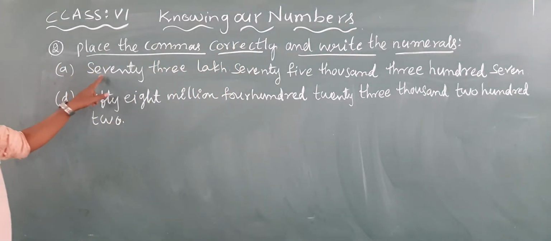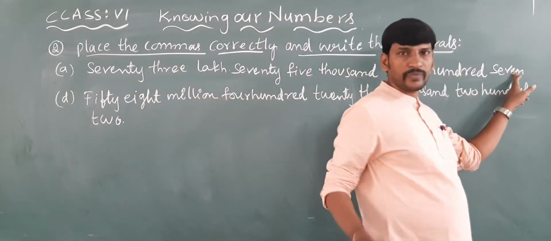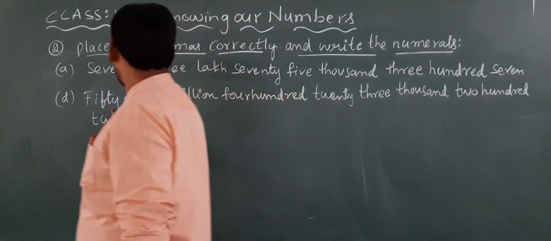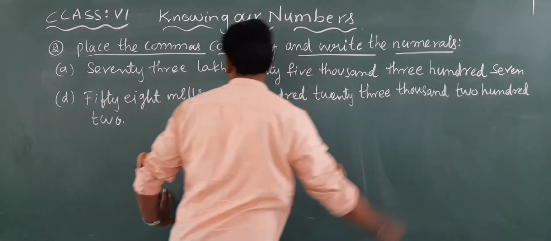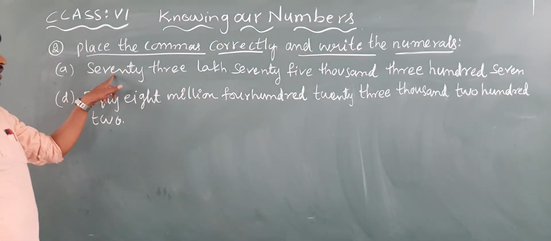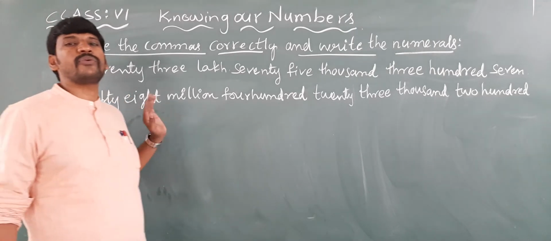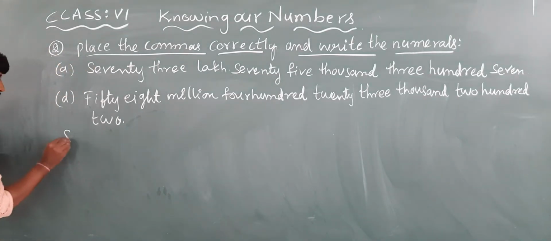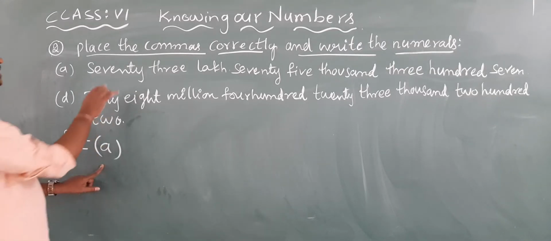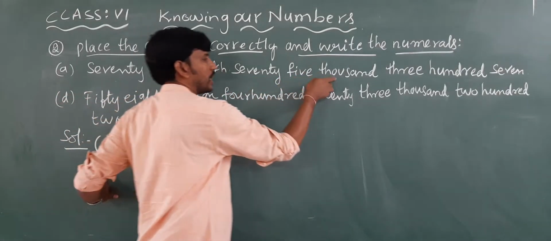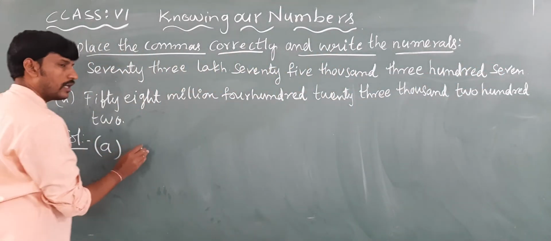A is 73 lakh 75,307 and B is 58,423,202. Clear children? One is in terms of the Indian system of numeration, the second is the international system of numeration. Now solutions. Solution A: 73,75,307.